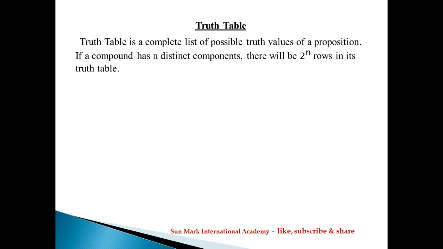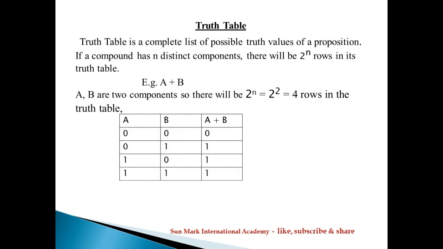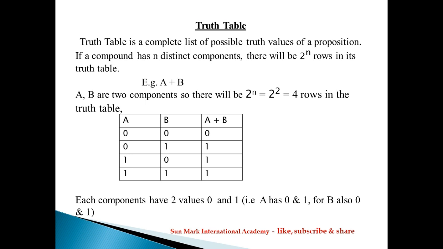Next one is truth table. It is a complete list of possible truth values of a proposition. If a compound has n distinct components, there will be 2 power n rows in its truth table. Example, A plus B. In this example, we have two components, A and B. So there will be 2 power n equal to 2 square equal to 4 rows in the truth table. So we need to draw a truth table of 3 columns and 4 rows. Each component has two values, 0 and 1. That is A has 0 and 1, for B also 0 and 1.